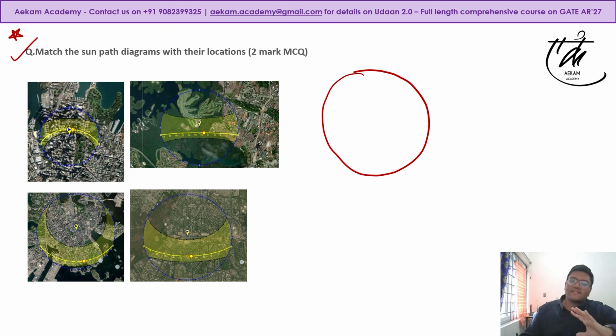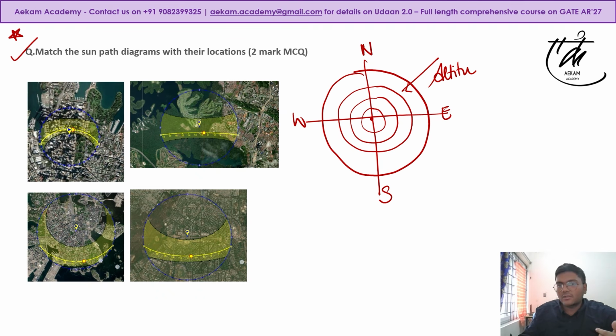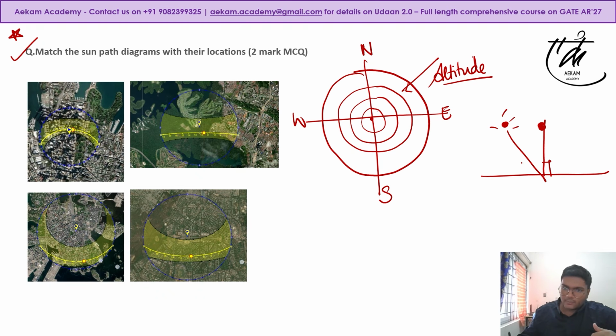So you have a sun path, you have your reference point, you have four cardinal directions. What are those? North, east, then you have south and west, right? Then you have some concentric circles. These represent something known as altitude angle. What is altitude angle? For example, say this is the ground, this is a normal, this is the sun. The angle that the sun makes with the ground is your altitude angle, and with the normal is the zenith angle. That was something that was asked last year. ठीक है, altitude angle clear हो गया.